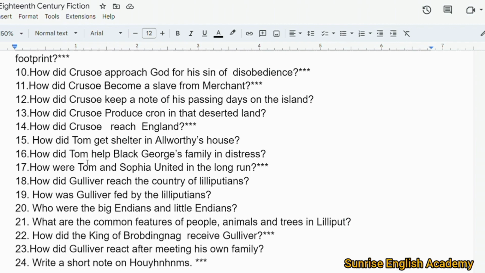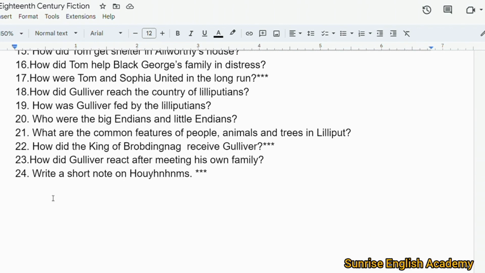16. How did Tom help George's family in distress? 17. How were Tom and Sophia united in the long run? 18. How did Gulliver reach the country of the Lilliputians? 19. How was Gulliver fed by the Lilliputians? 20. Who were the Big Endians and Little Endians? 21. What are the common features of people, animals and trees in Lilliput?